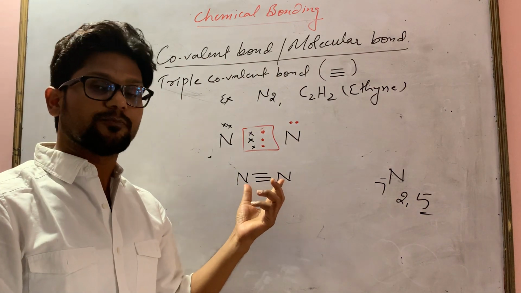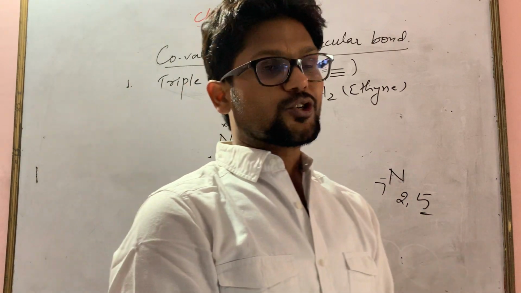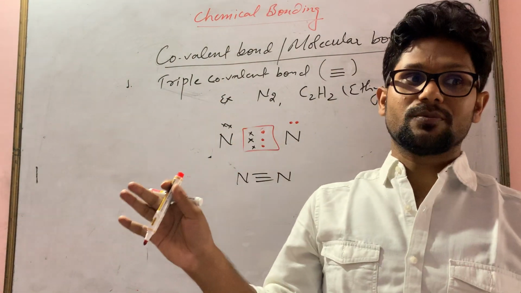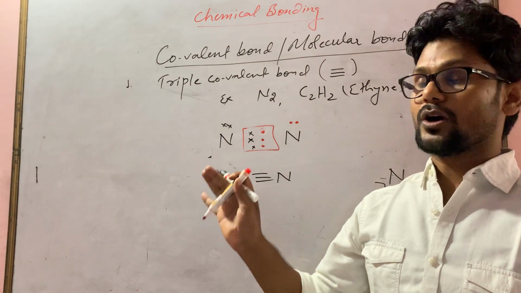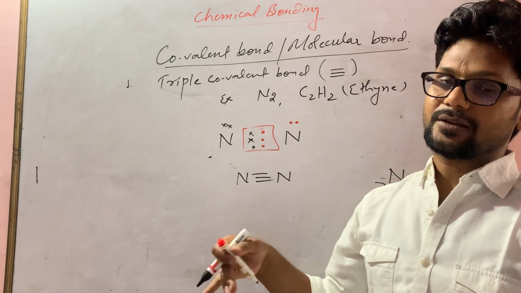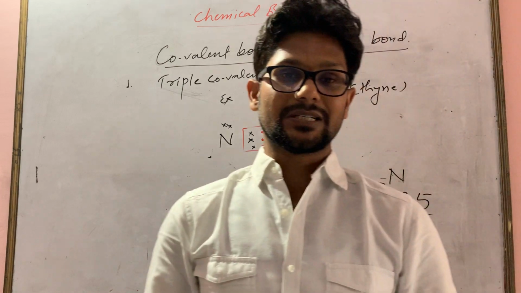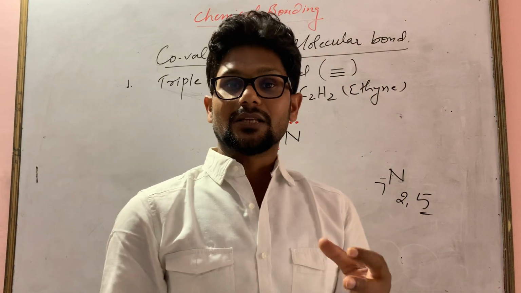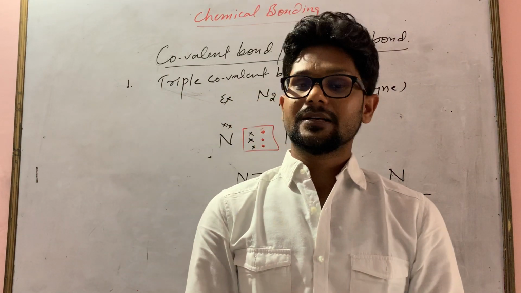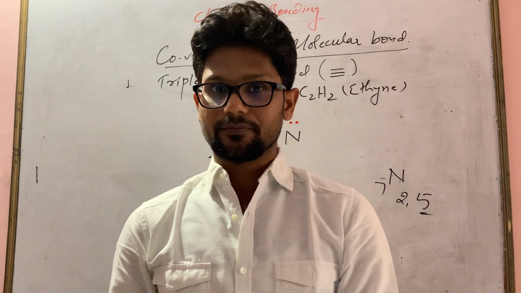Questions can come like: show the bonding, or how many triple bonds are present in nitrogen, or what is a lone pair of electrons, what is a bond pair of electrons, and more questions like this. Covalent compounds exist in liquid as well as gaseous form.